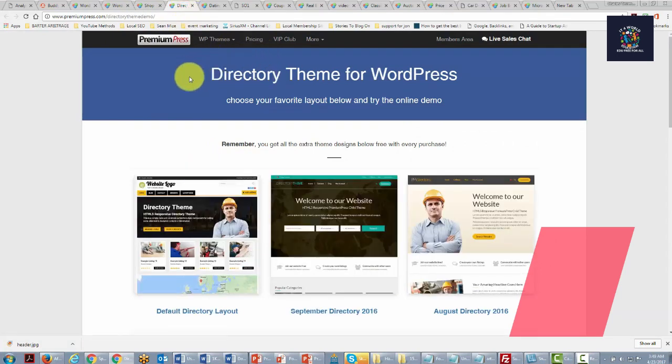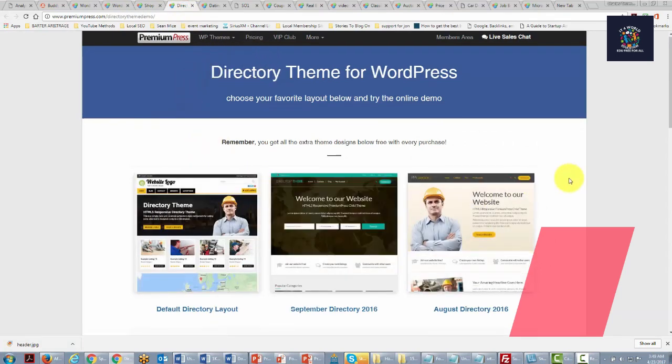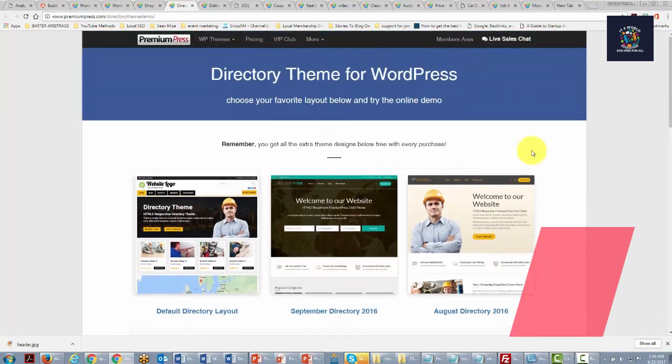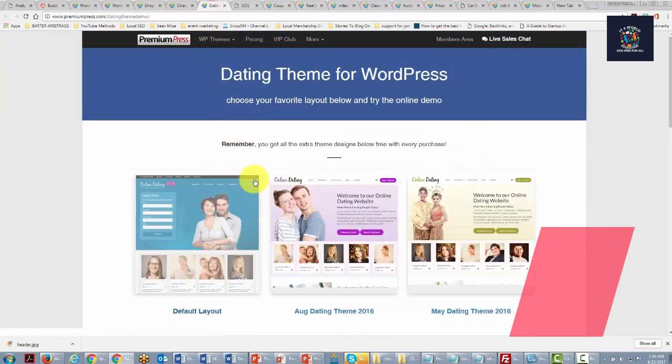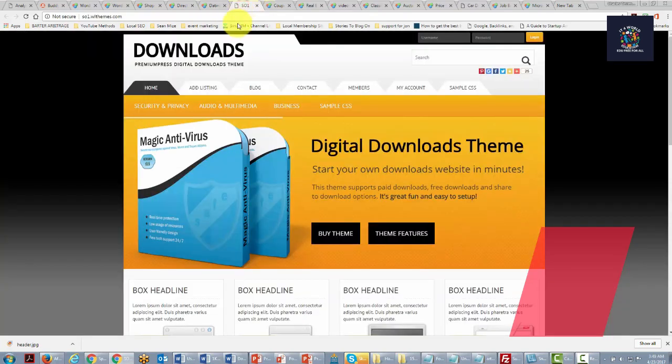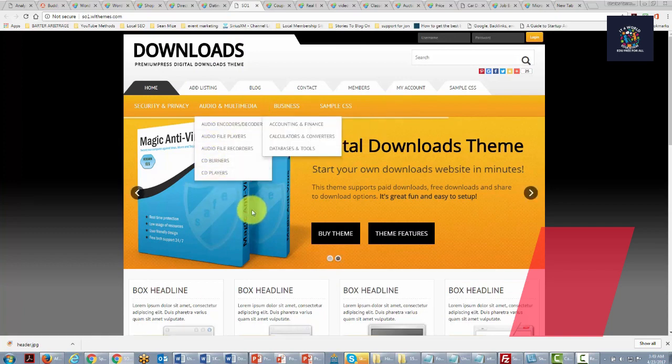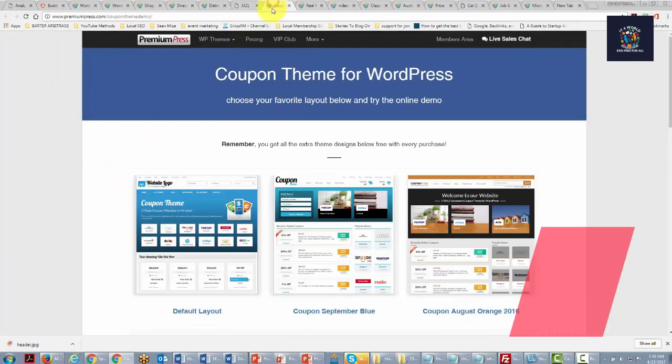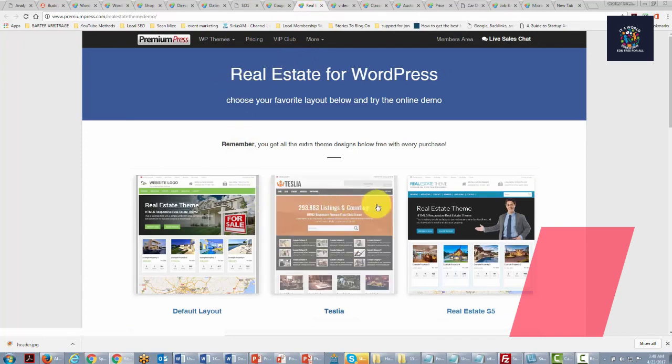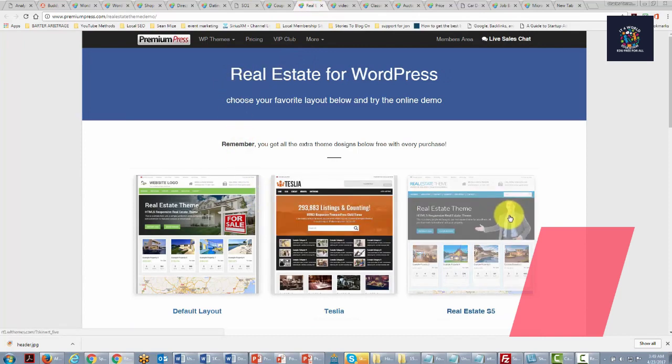There are actually directory themes where you can have a site that will be a local directory. You can also have a dating theme. There are themes within Premium Press that will allow you to set up a download site. You can also set up a coupon site. You can set up a real estate site, as you can see.